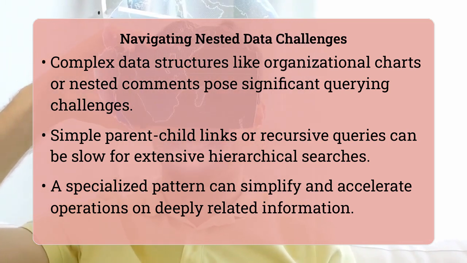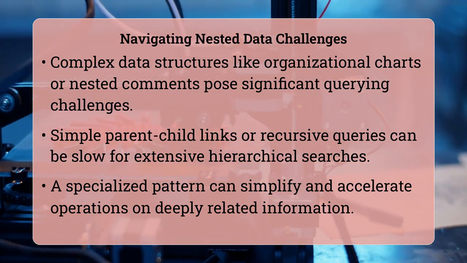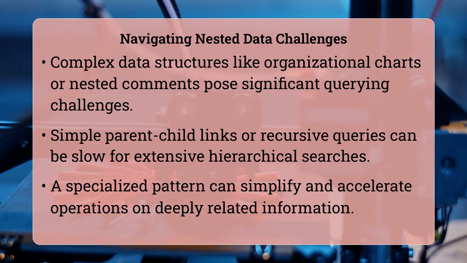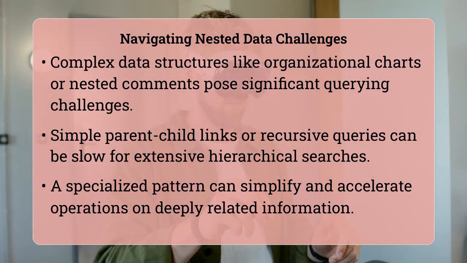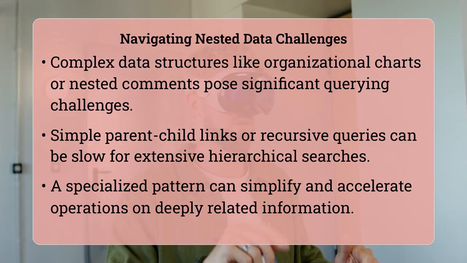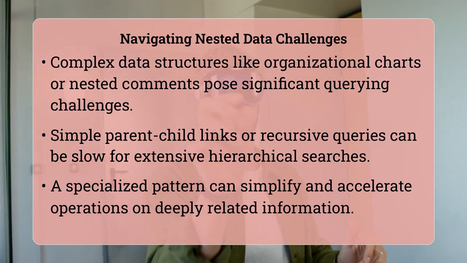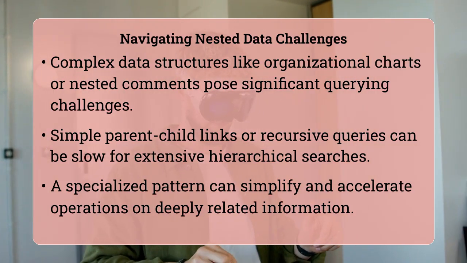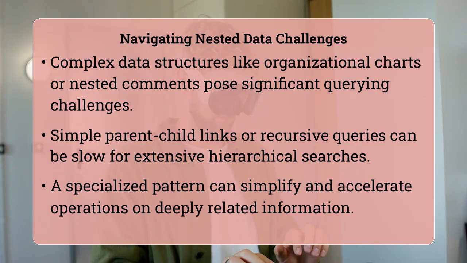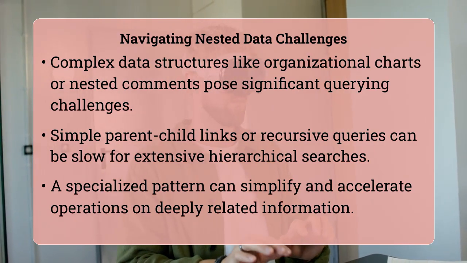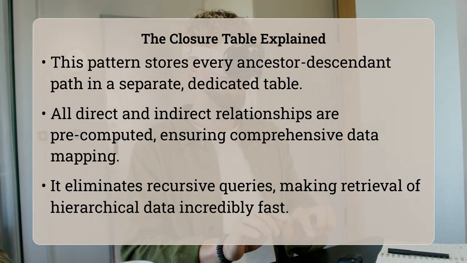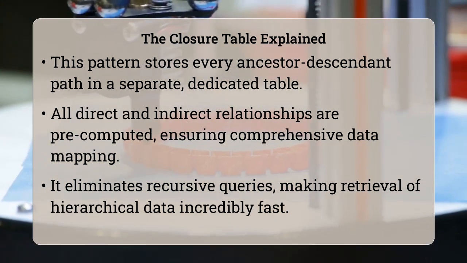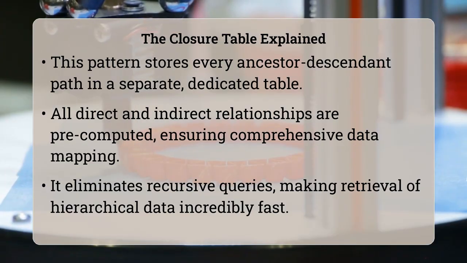The closure table pattern effectively handles nested data by explicitly recording every path between ancestors and descendants in a separate table. Instead of just storing a direct parent-child link, this pattern precalculates and stores all possible ancestral relationships, making operations like finding all children or all parents of a node incredibly efficient and straightforward. This pattern shines by offloading the complex, recursive querying often required for hierarchical data into a dedicated structure.